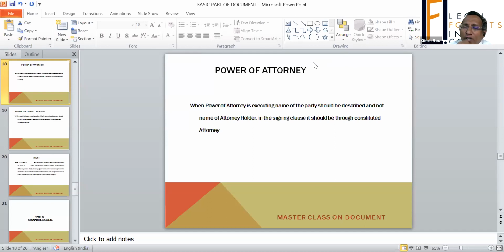Sometimes at some point of time a document is executed by a power of attorney. When a power of attorney is executing the document, this is an assignment for you. Which is the law that is applicable to you? Whether the Power of Attorney Act, or check up with the Contract Act.